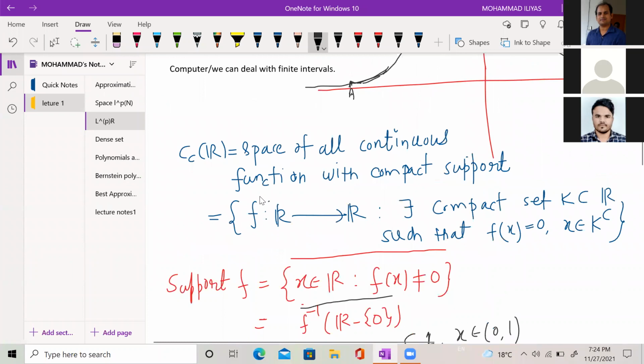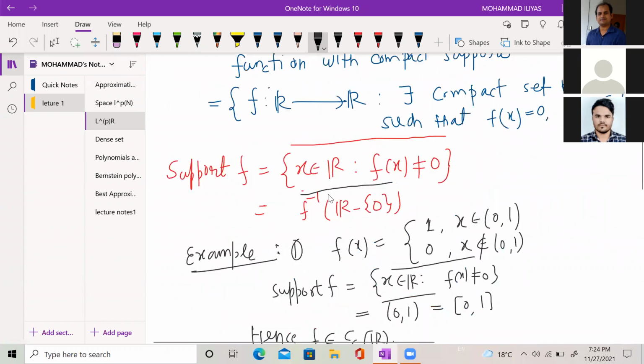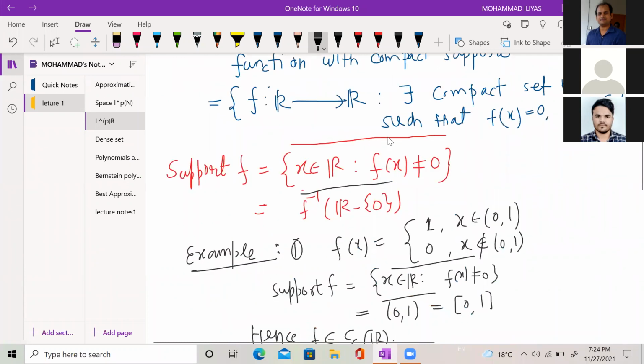So what is the support of f? The support of f is the closure of the set of x belonging to R such that f(x) is non-zero, or we can say it is the closure of the inverse image of R minus 0.